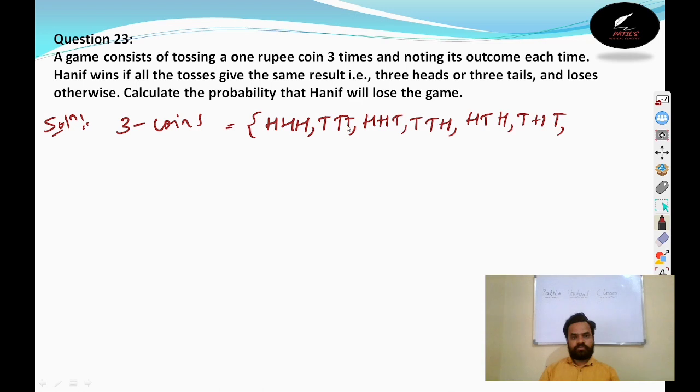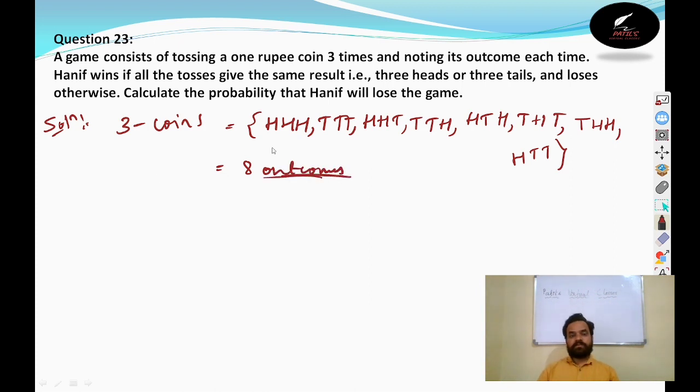How many are there? 1, 2, 3, 4, 5, 6. Then head, tail, tail and tail, head, head. How many are there? 8 outcomes are there. So the number of outcomes is 8. Maximum 8 outcomes will be there.